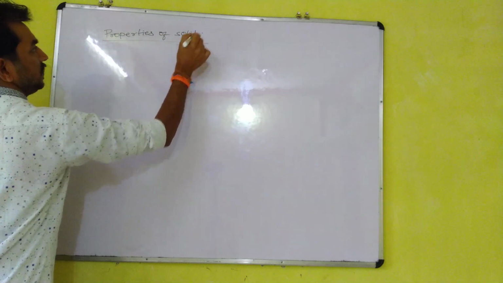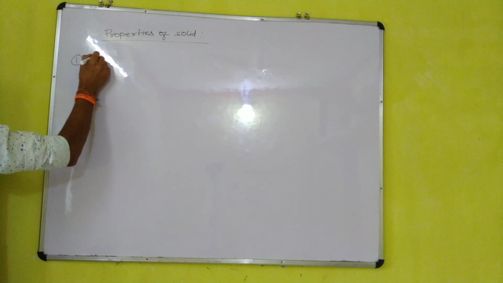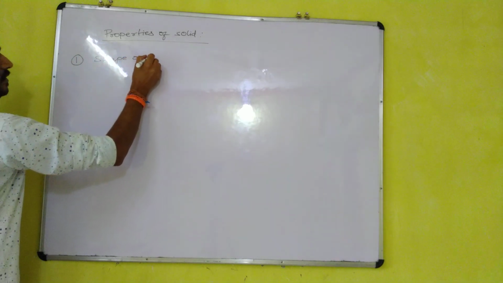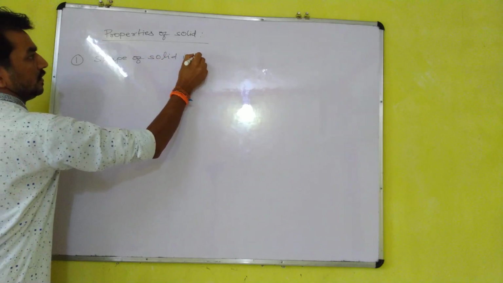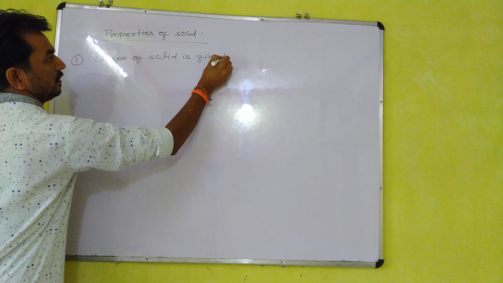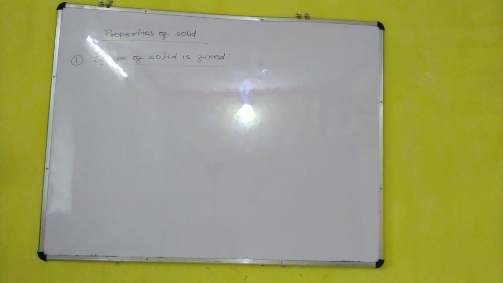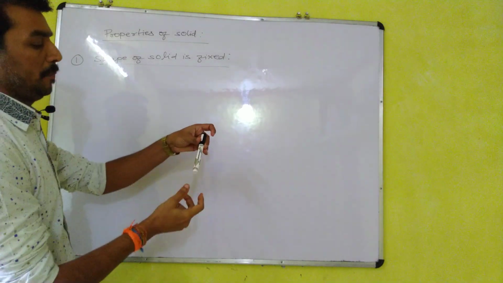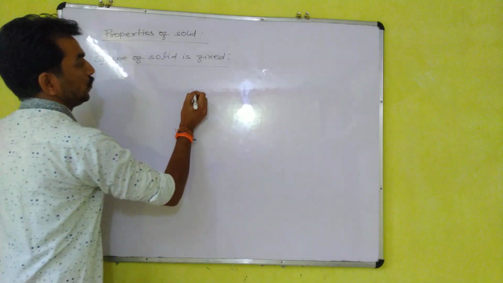So first point, the shape of a solid is fixed. Why is it fixed? In any solid, suppose in this marker pen, the particles of the marker are tightly held together.